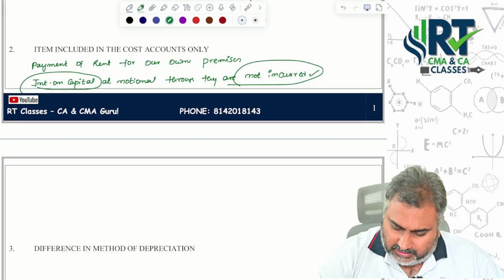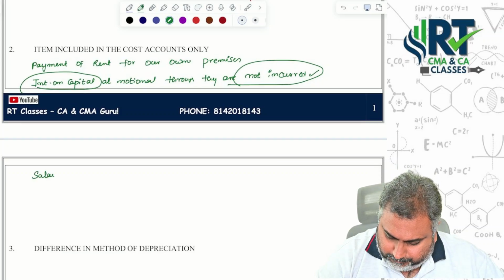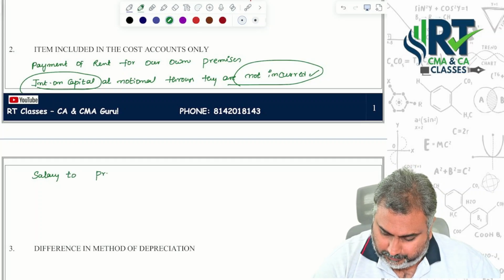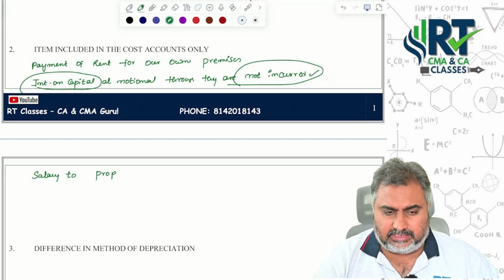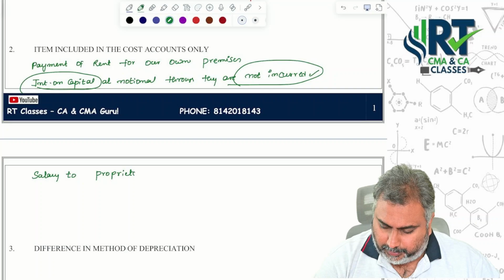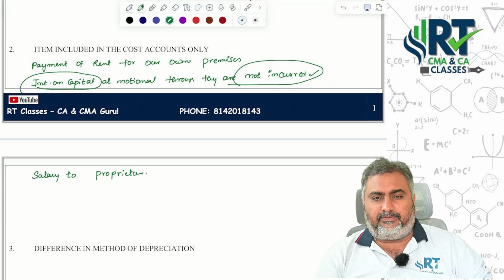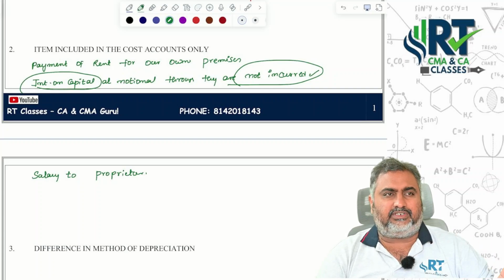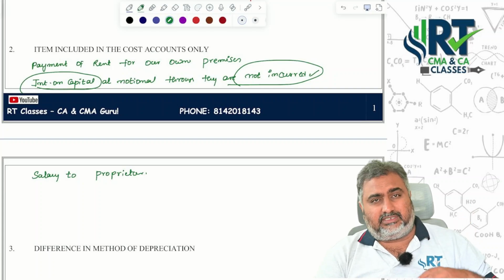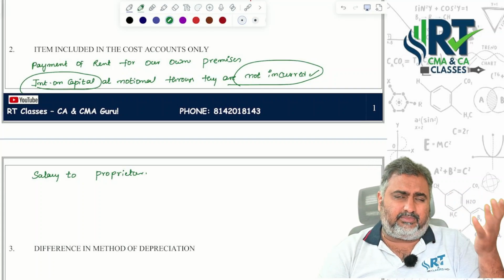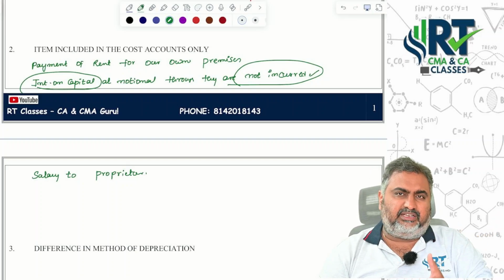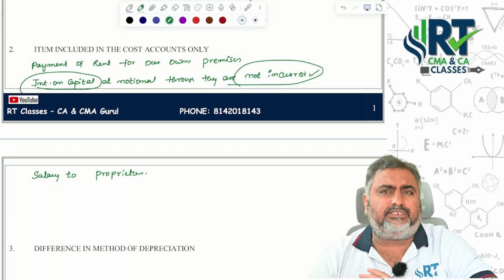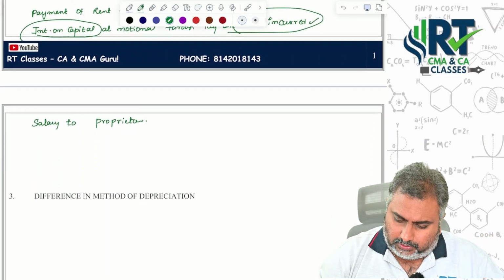In the same way, salary to proprietor. It is also a notional figure. You don't pay any amount to him as a salary because he is the owner, he will enjoy everything. But he is sacrificing, because if he were working somewhere else, he would get some amount. So that is what we show in the name of notional. Actually you are not paying but still you are recording it. But financial accounting never records this kind of notional thing.